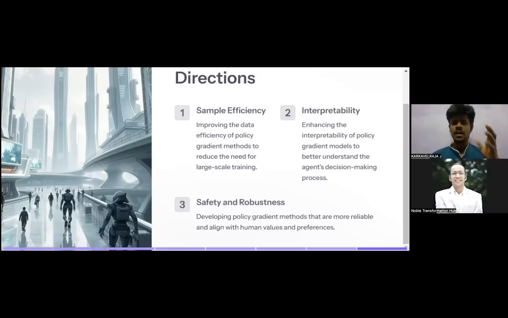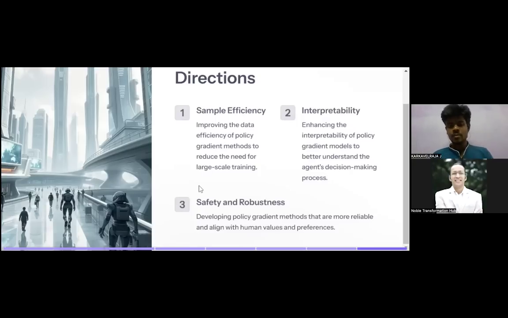Interpretability: enhancing the interpretability of policy gradient methods to better understand the agent's decision process. We are able to say, this is why the agent took this decision. Because we have the data and we know what the agent can do, it is very effective for us to see what is happening. So it makes for more interpretability.